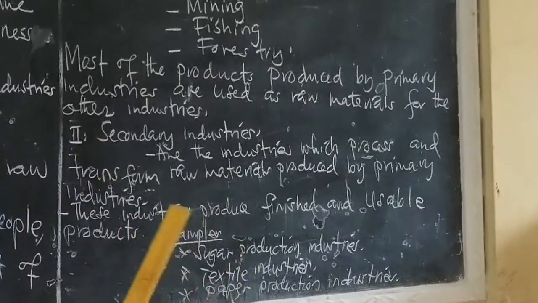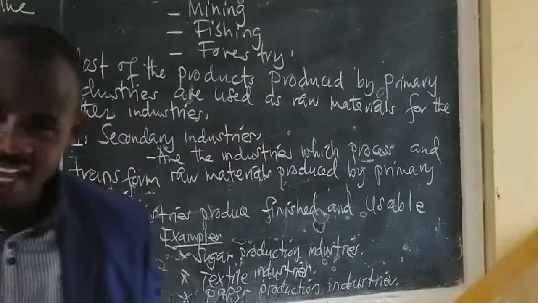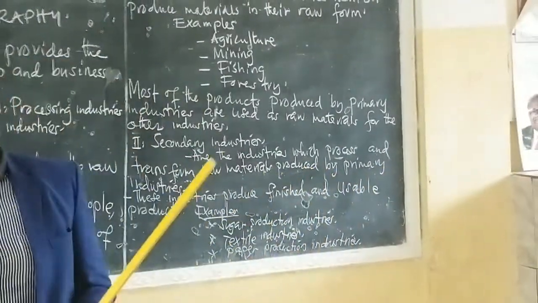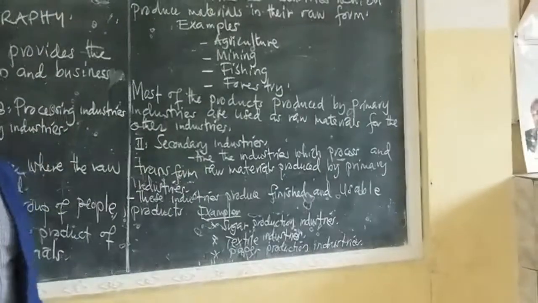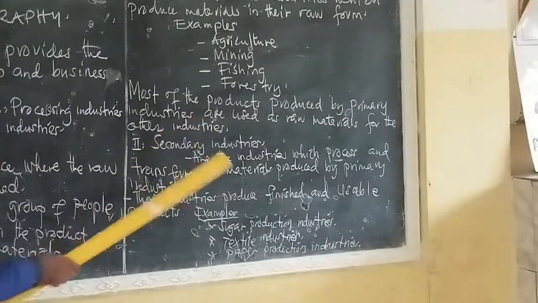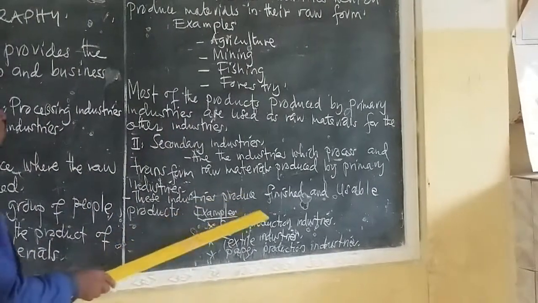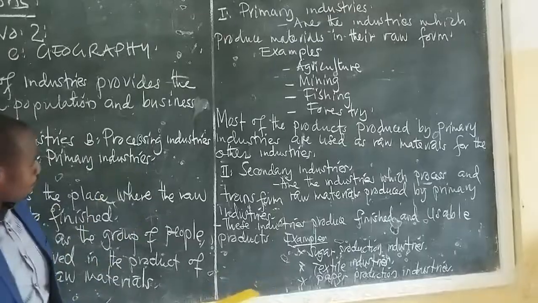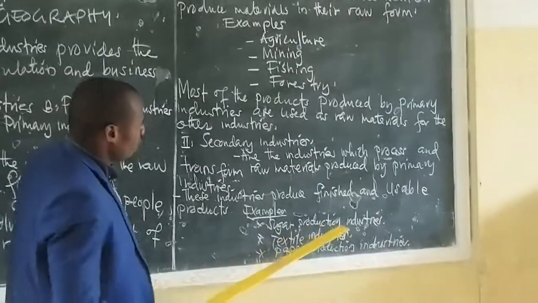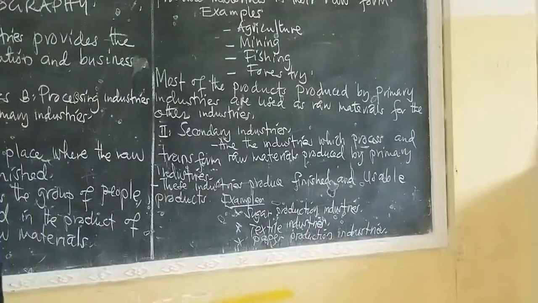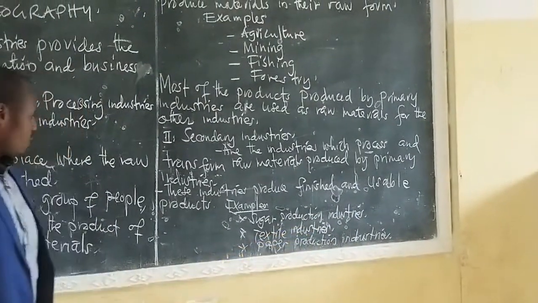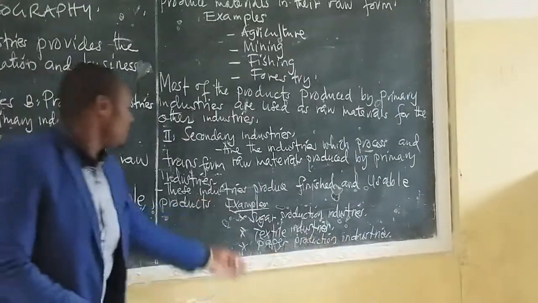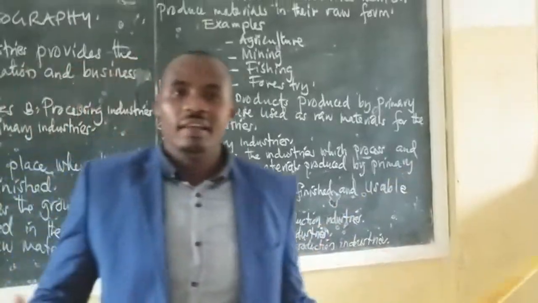Secondary industries are there to process and transform the raw materials produced by the primary industries. So, these secondary industries produce finished and reusable products. For example, we have sugar production industries, textile industries, and paper production industries. These are examples of the secondary industries.